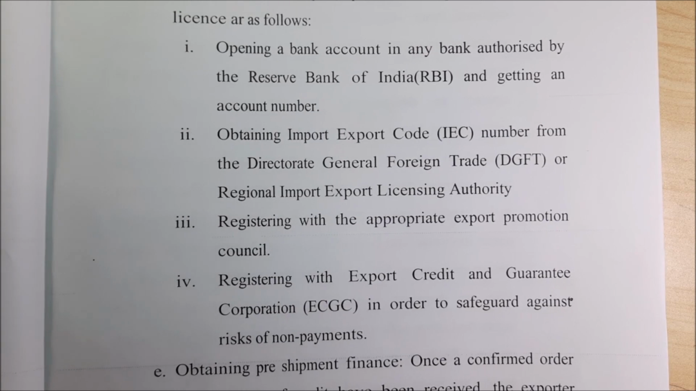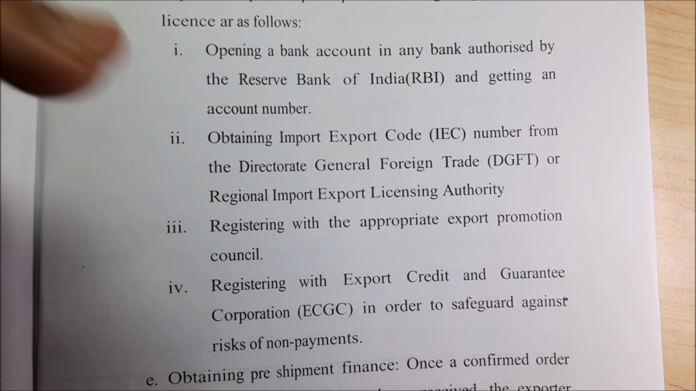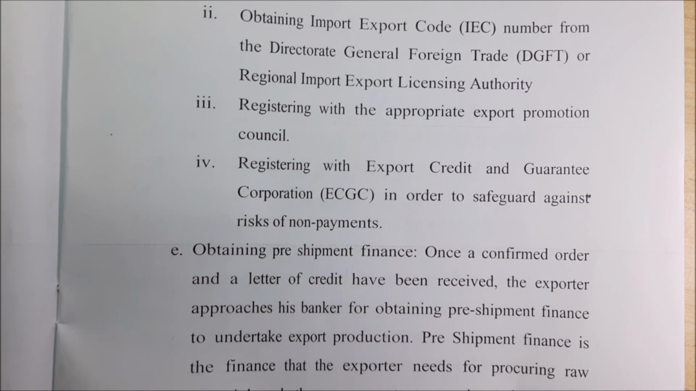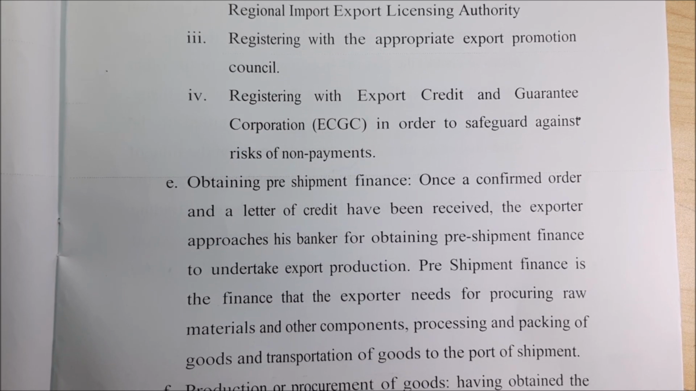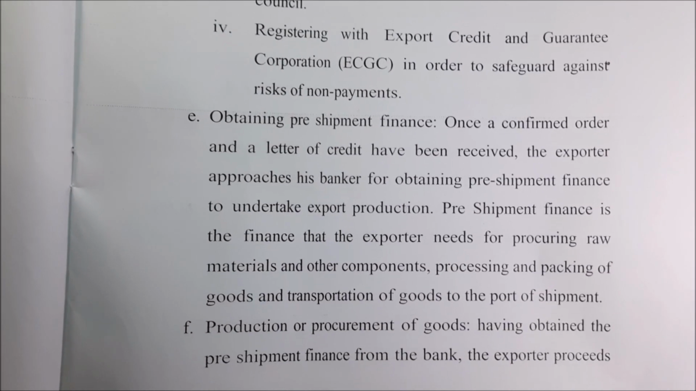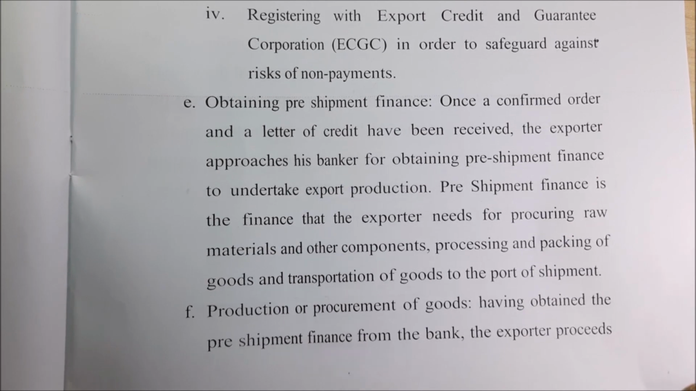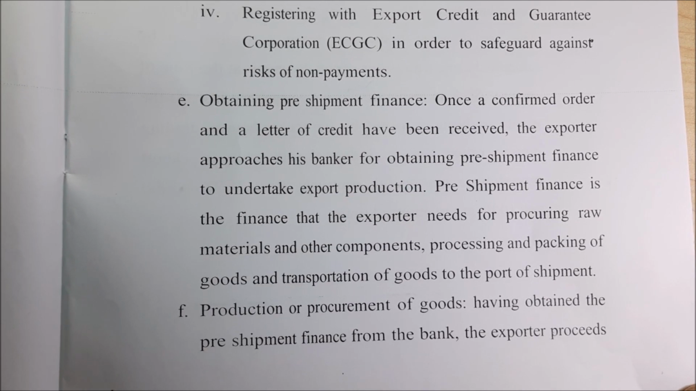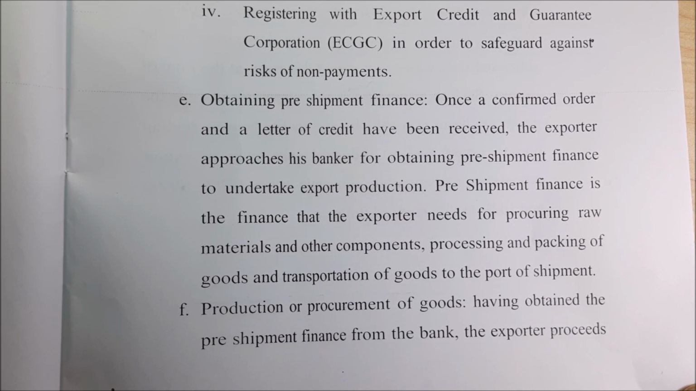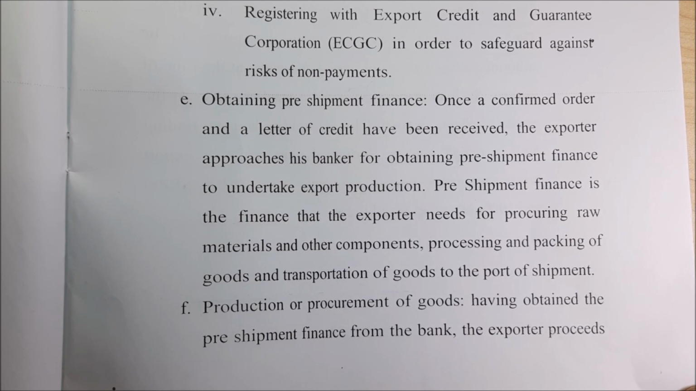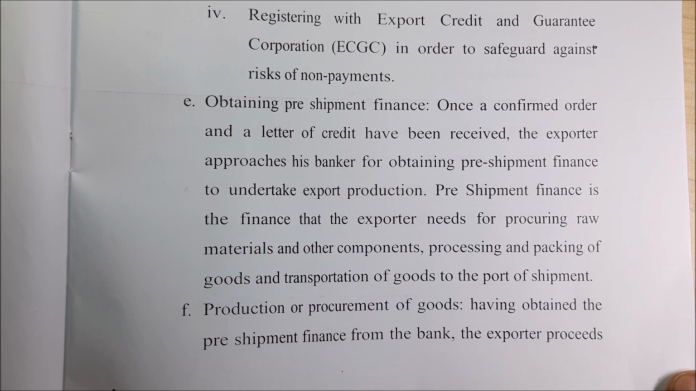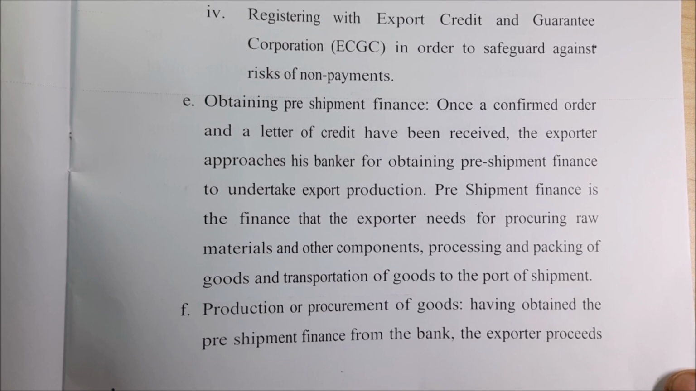So this includes two things. One is the 1 mark question, the other one is the 10 marks question. Next, obtaining pre-shipment finance. Once a confirmed order and letter of credit have been received, the exporter approaches his banker for obtaining pre-shipment finance to undertake export production, right? So these are the very important basic things that you have to follow in the export procedure.